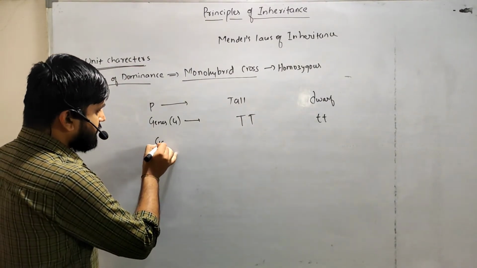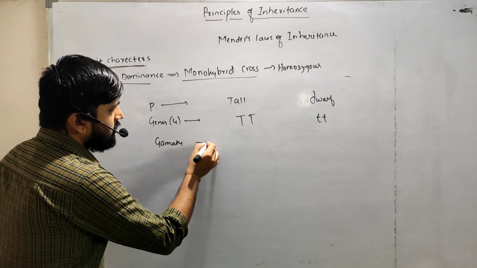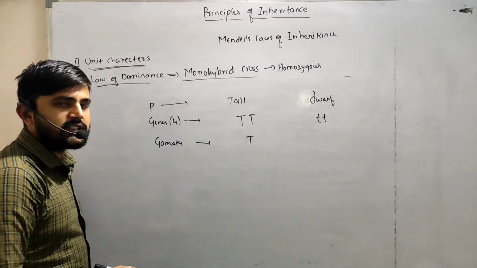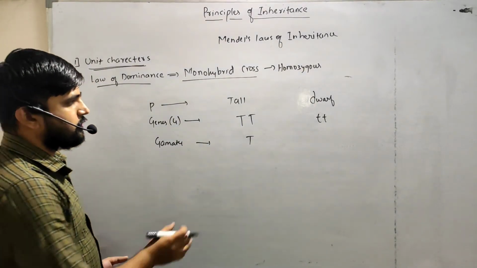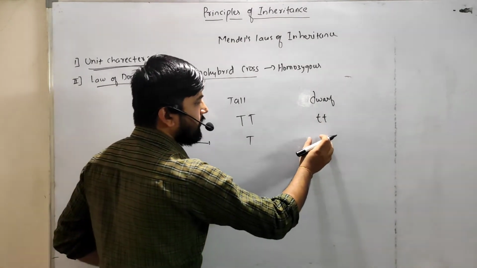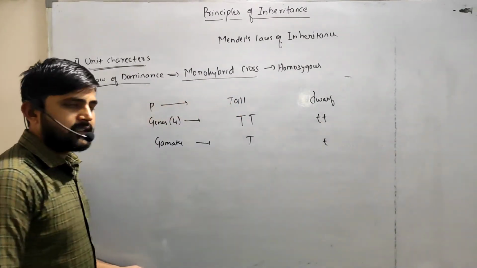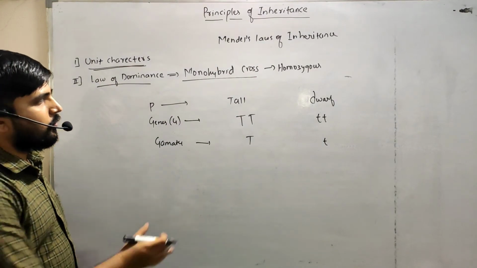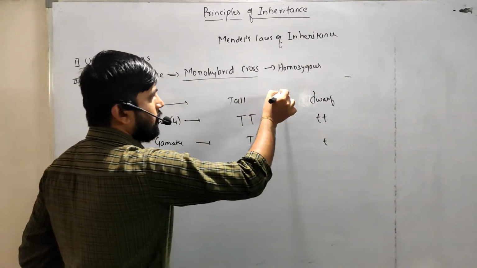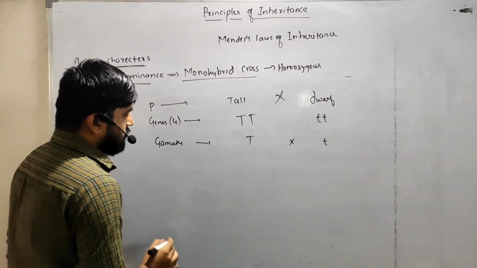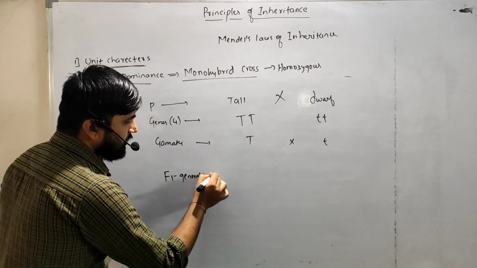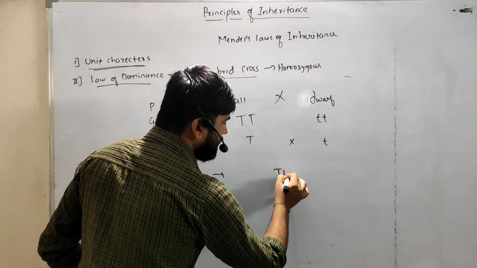And gametes. Out of two alleles, the gamete will be capital T, because gametes are haploid in nature, so we take only one T. Here also it is a homozygous condition, and we take small t as the gamete. Next, we cross this tall pea plant with the dwarf pea plant. So in the F1 generation, we will get capital T, small t.